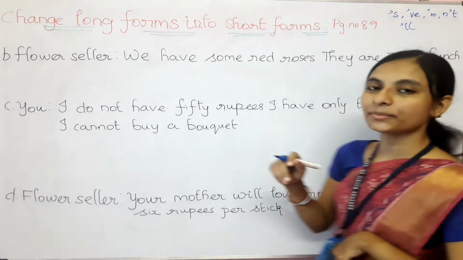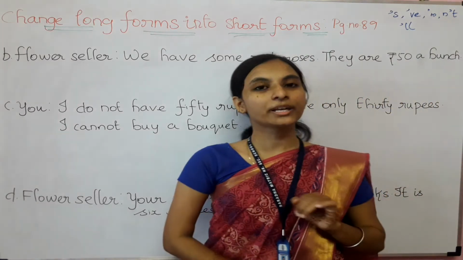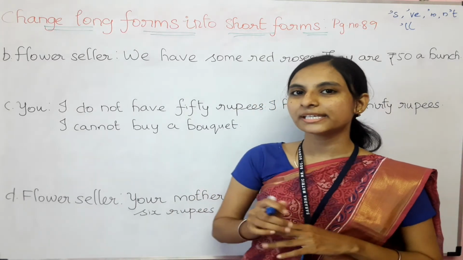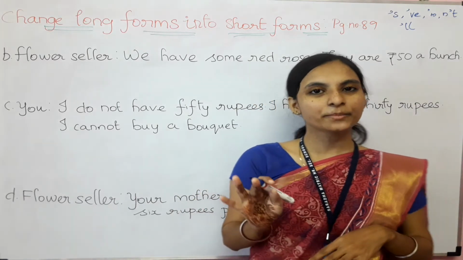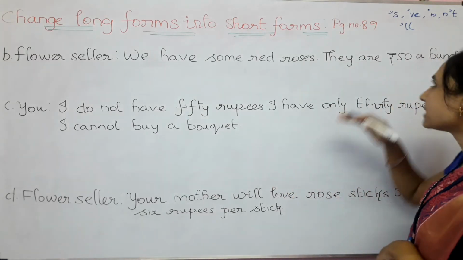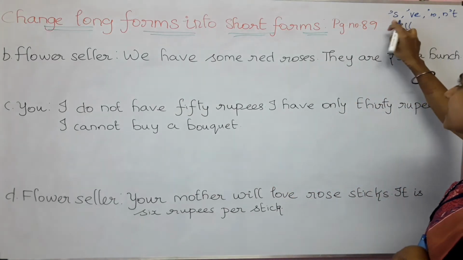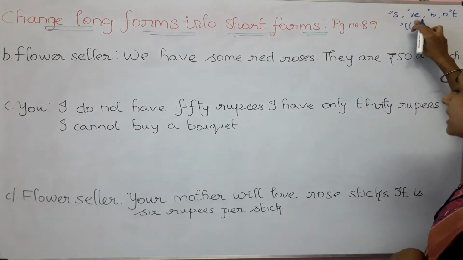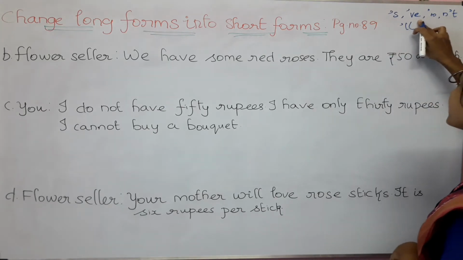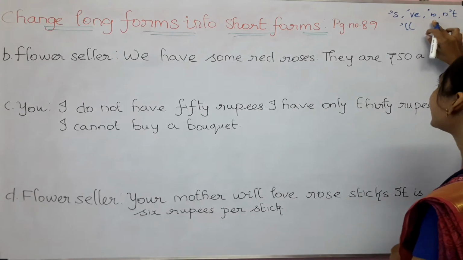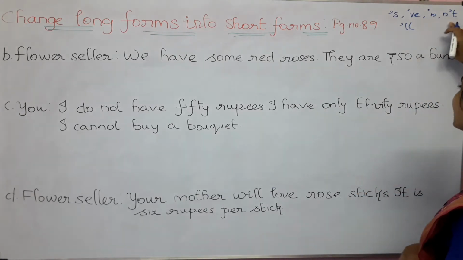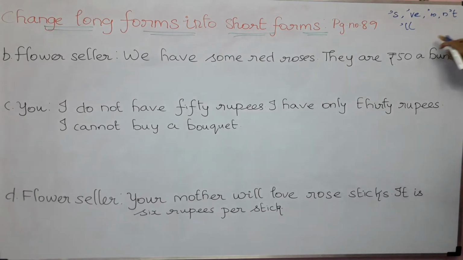These are some short forms which I have written, so this may be helpful for you to complete this exercise. Just keep it in mind that whenever any subject comes with is, you need to change it to apostrophe s, that is only. Then have will become apostrophe ve, I am will become apostrophe m, not will become n apostrophe t, and will become apostrophe ll.